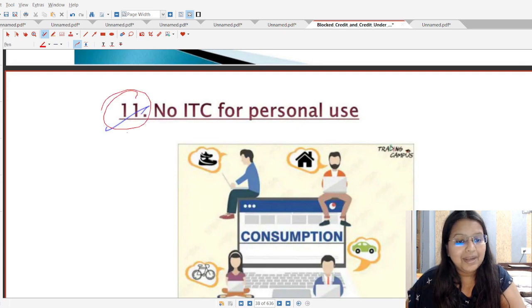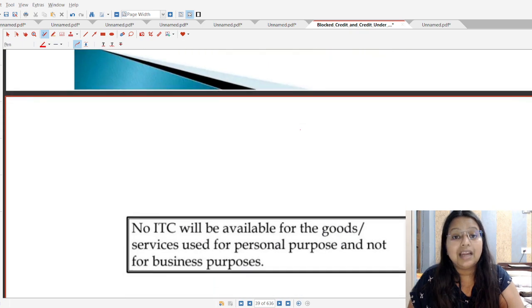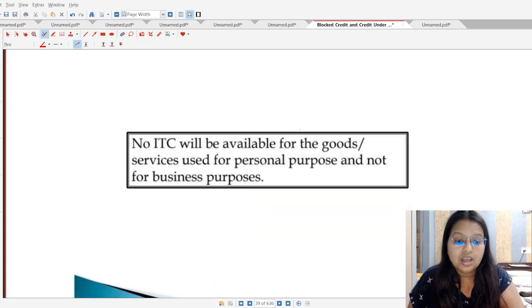Okay. Point number 11, no ITC for personal use. I have already told you in section number 16 that the person must use those supplies in the course of furtherance of business.